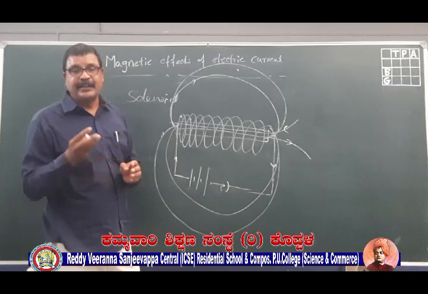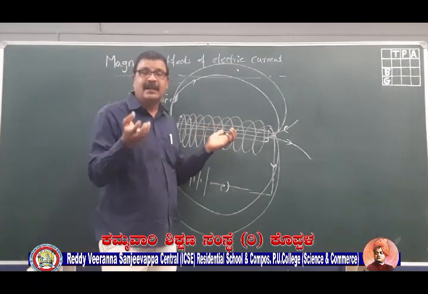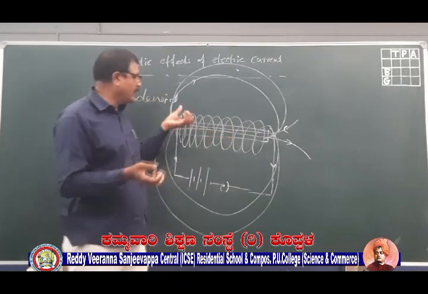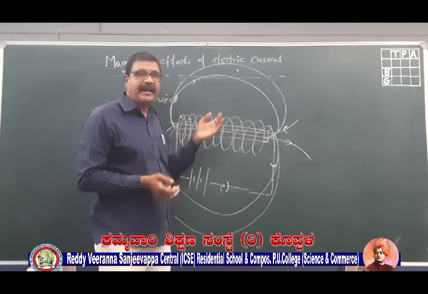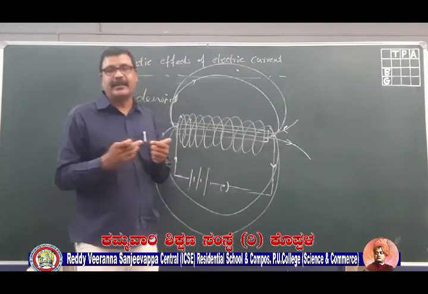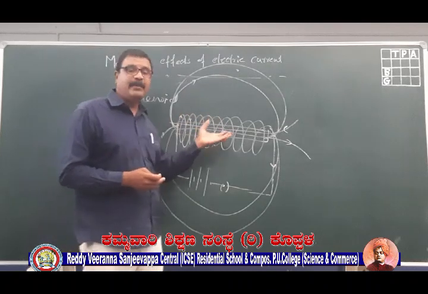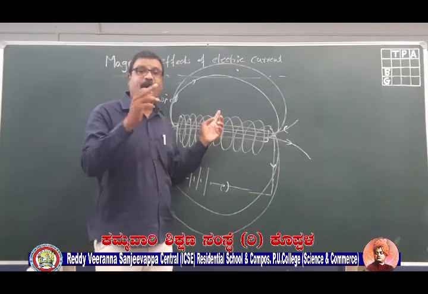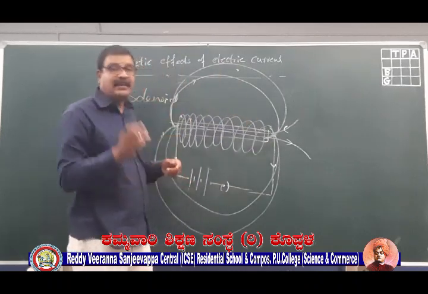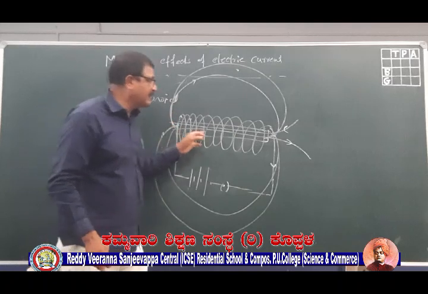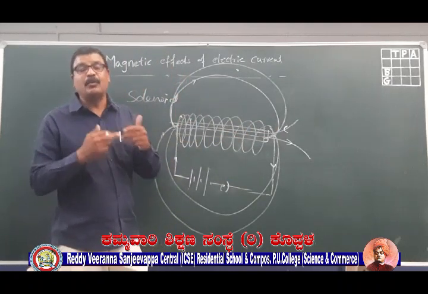This solenoid is used to magnetize pieces like manganese or other metals. They keep the metal pieces inside the solenoid and allow the current to pass through it. When the current passes, the solenoid behaves like a magnet with north and south poles and a magnetic field around it, but the strongest field is inside the core, where you can keep the metal piece and allow it to magnetize.